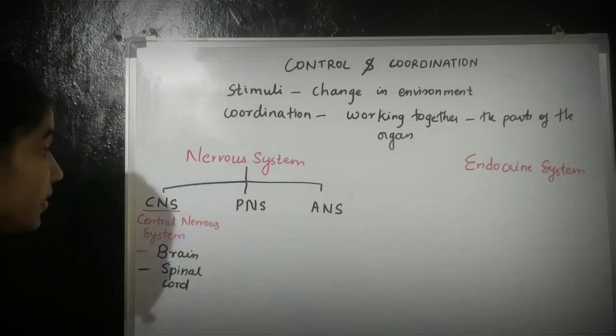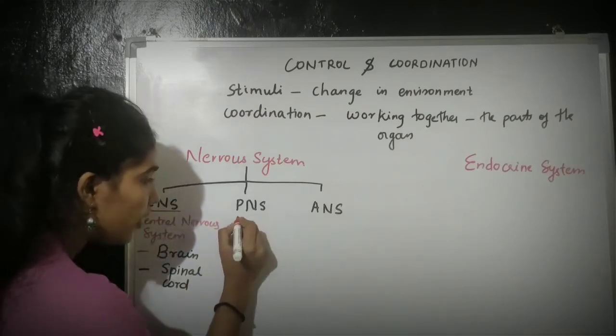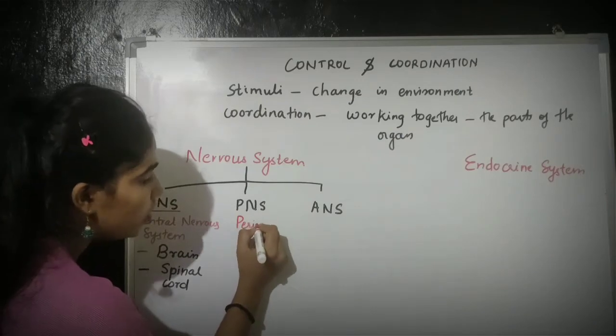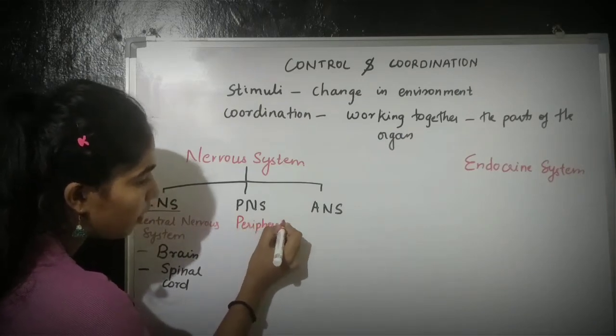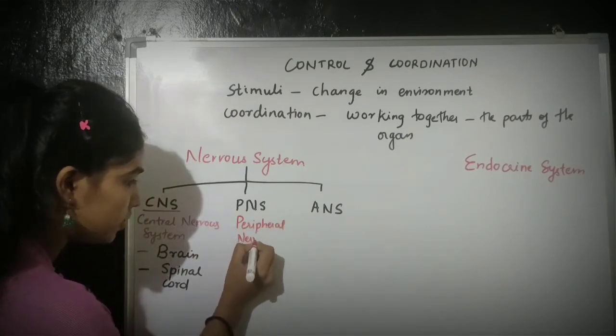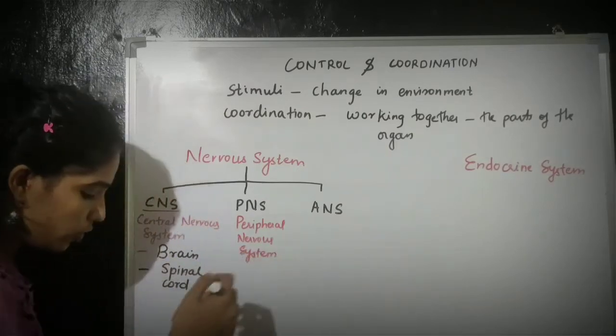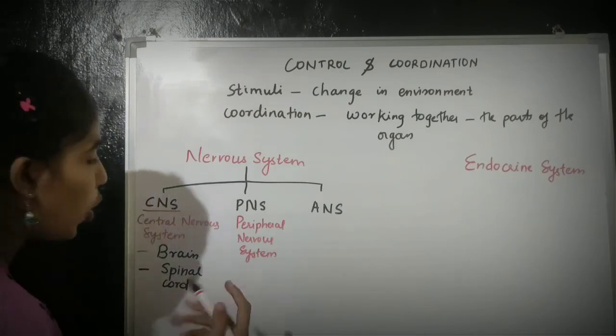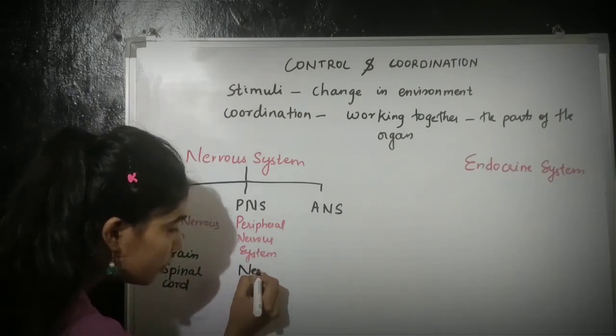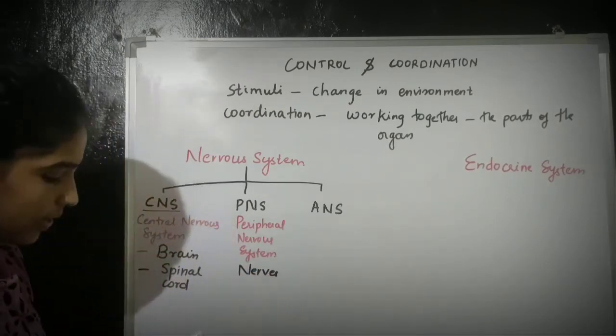Second one is PNS or peripheral nervous system. Now what does it consist of? It consists of nerves, of two types.